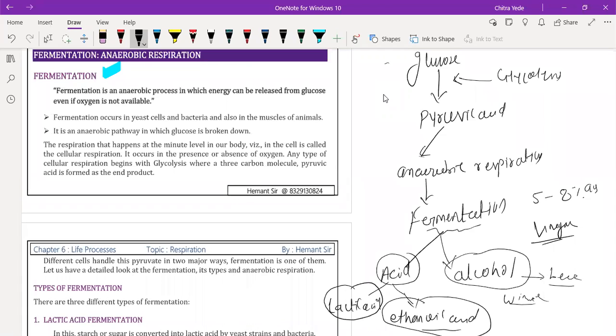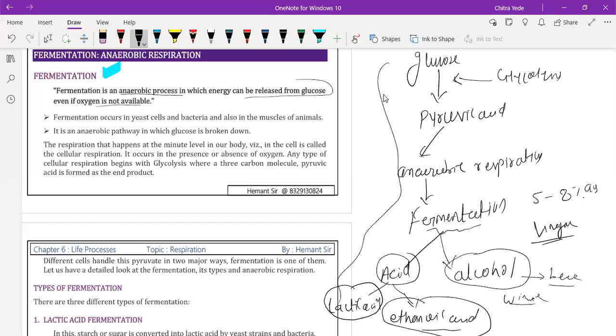So we are going to discuss the fermentation process. Fermentation is an anaerobic process, anaerobic respiration. Energy can be released from glucose even when oxygen is not available, meaning glucose can be oxidized without oxygen, where acid and alcohols are formed.